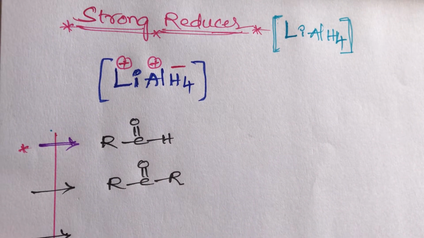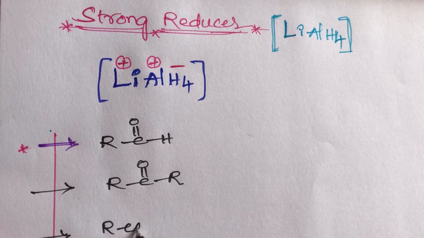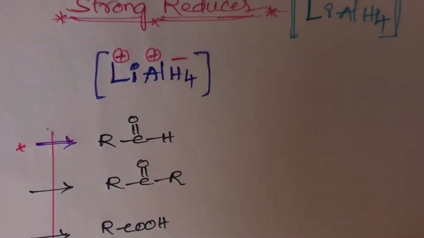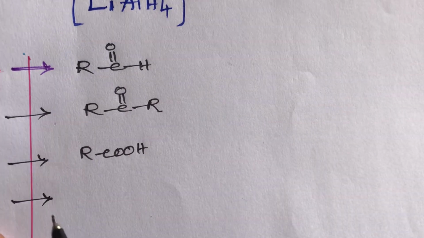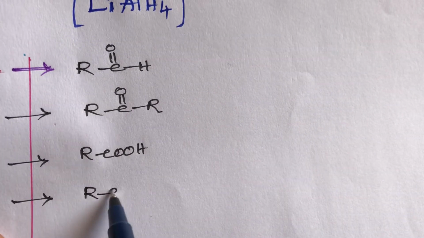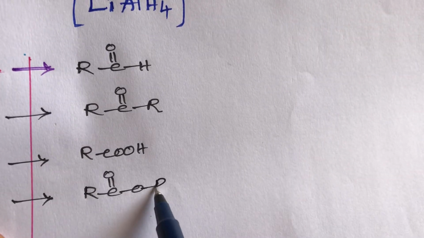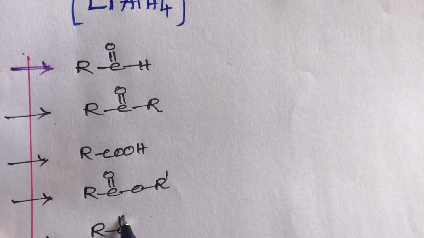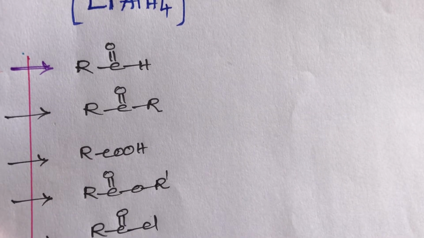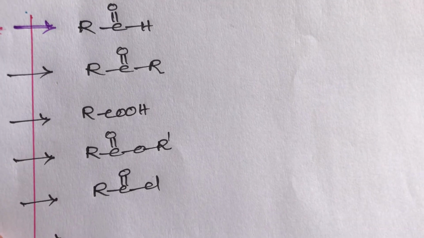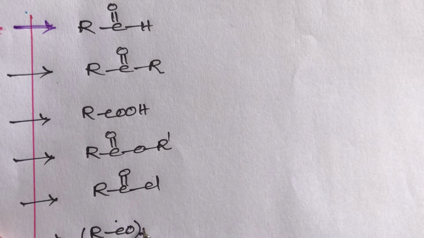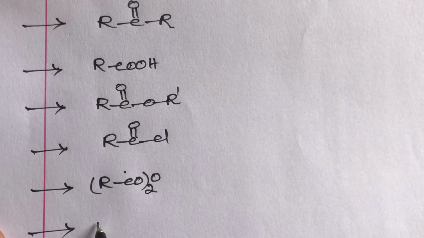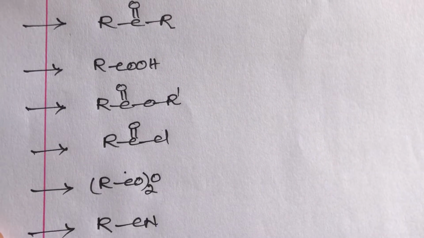Third, it can reduce acid groups also, and it can reduce ester groups also, and acid derivatives like acid chloride also. Next, it can reduce acid anhydride also, and it can reduce cyanide groups, that is the cyano group, also.